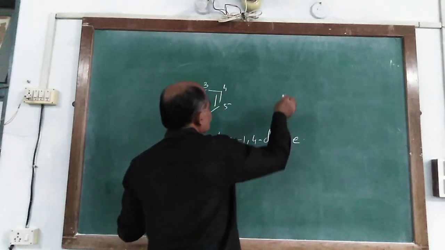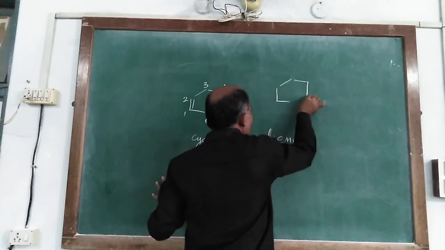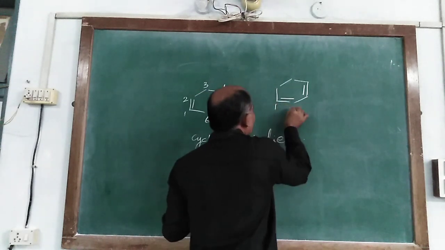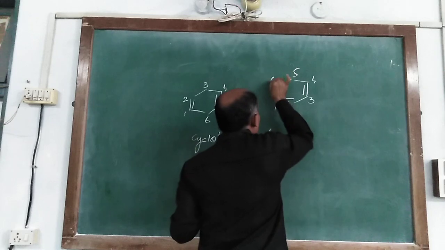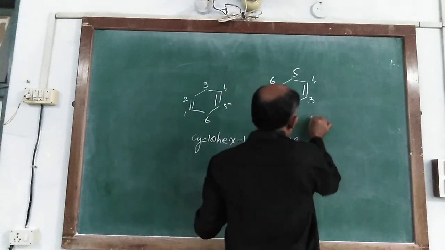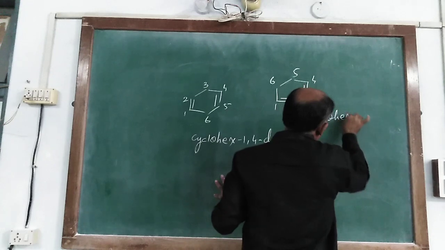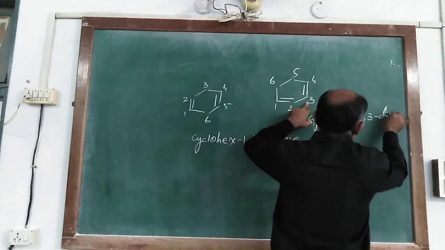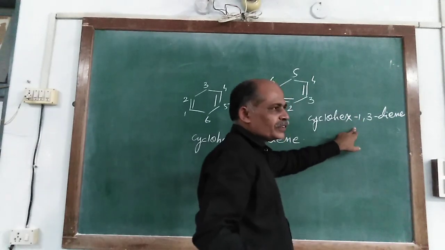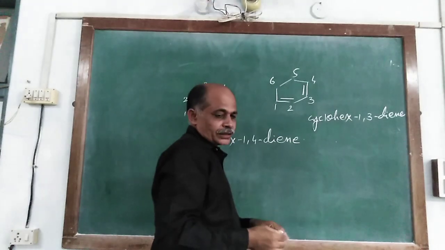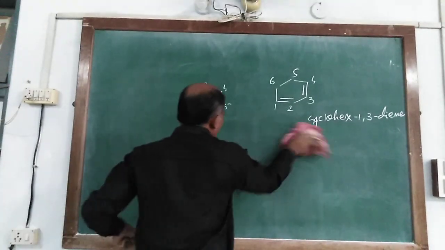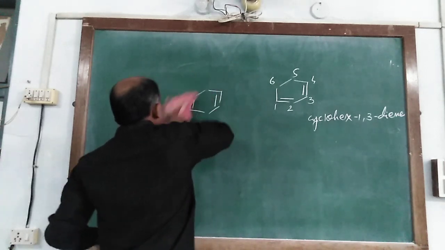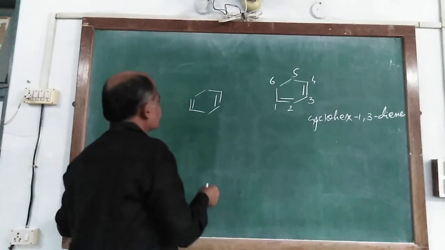Now, these compounds have the double bonds. So it is assigned 1, 2, 3, 4, 5, 6. So it is cyclohexane, where 1, 3 di. Cyclohexane 1, 3 di. But in these compounds another substituent is also present.